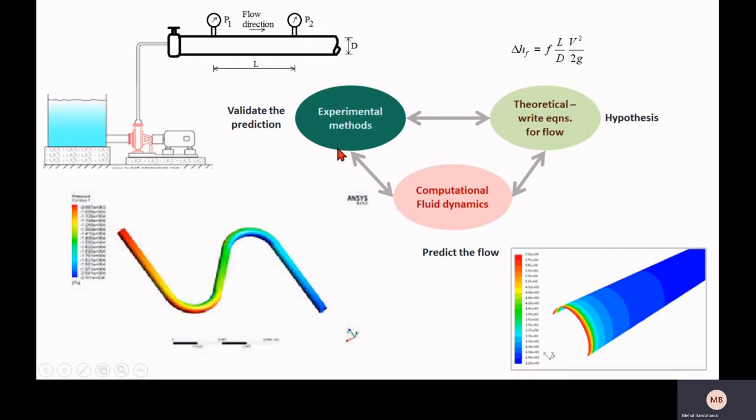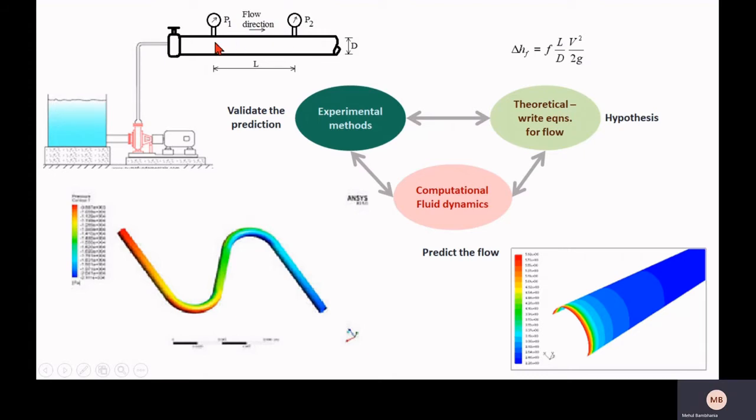If we choose the experimental method, then we need to erect an experimental setup, a very small one, which requires at least a water reservoir or a fluid reservoir, a pumping mechanism, and within the pipe, we need to install a sensor which will sense the pressure information at a desired location.